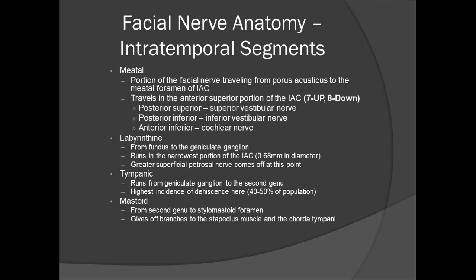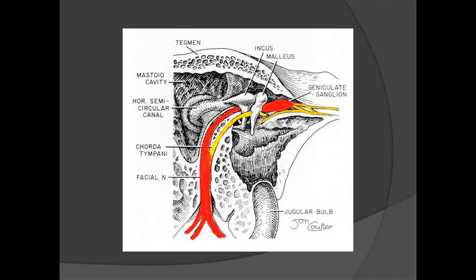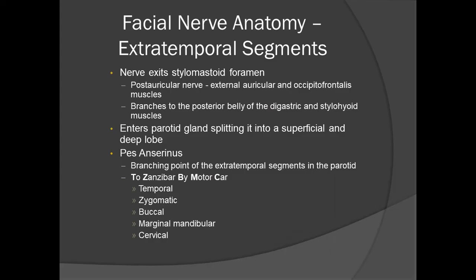And then the mastoid segment, which runs from the second genu to the stylomastoid foramen and gives off branches to the stapedius muscle and the chorda tympani nerve. Here is a diagram which is showing the intratemporal segment of the facial nerve. Then there is an extratemporal segment.